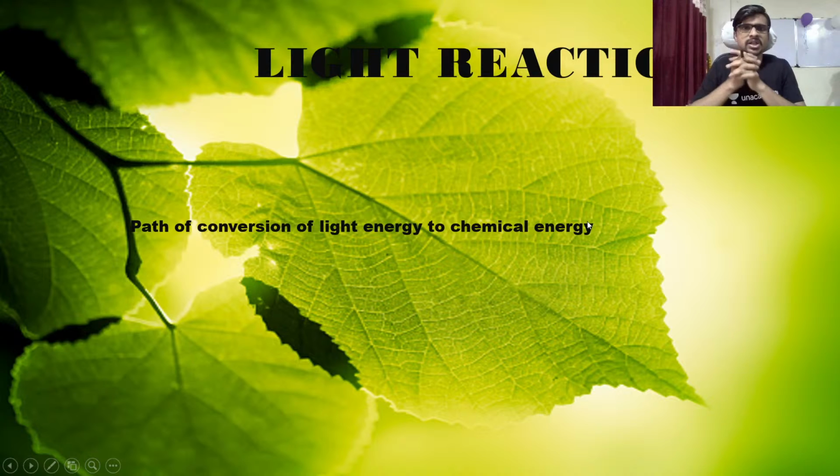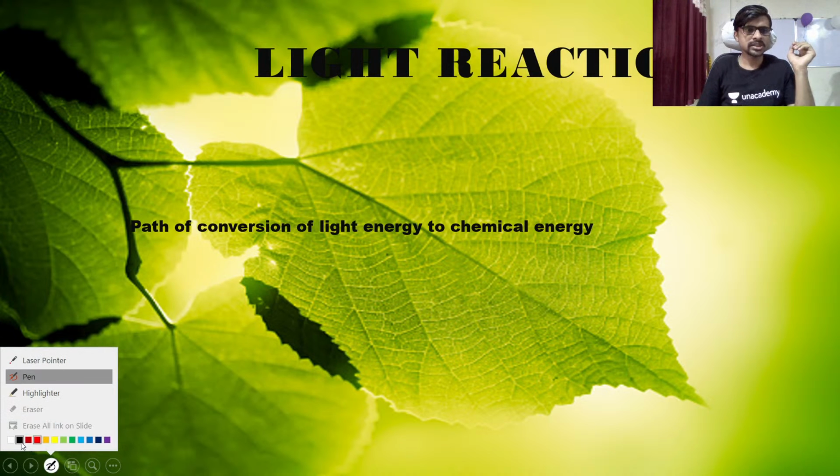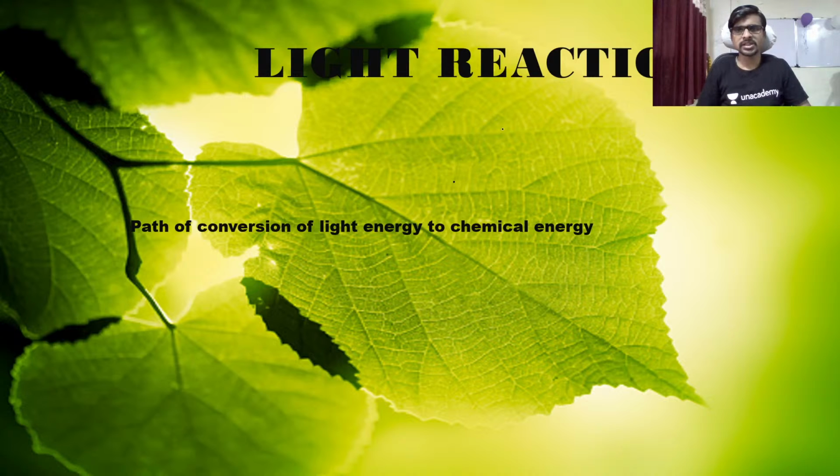So guys, let's see the light reaction. We know that a plant has the property to take light and convert it into chemical energy, with the help of CO2 and one more thing, the five carbon atom compound.